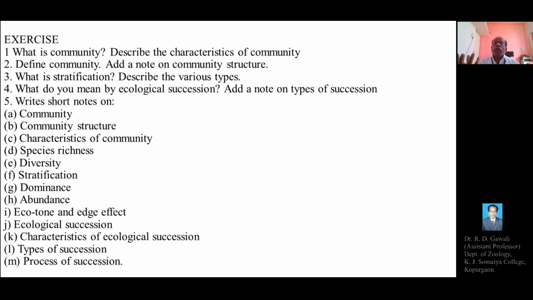So you can observe all the lecture videos and solve these questions or do this exercise at home in a separate notebook, so that you can get a clear understanding of the contents in the chapter, that is community. Next time we'll continue with the last chapter or topic, that is